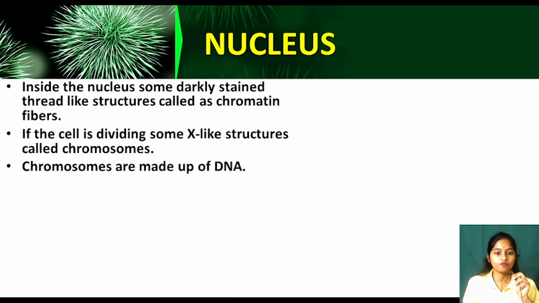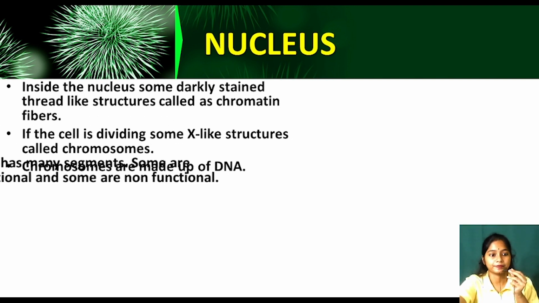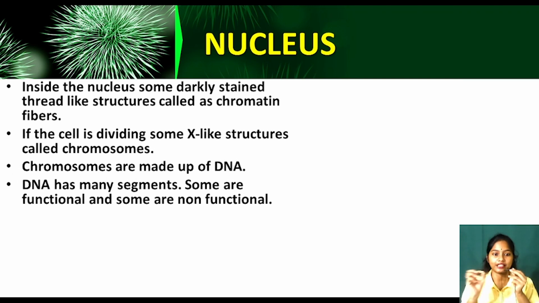Then moving on, chromosomes are made up of DNA. The X-like structure is called a chromosome, and the chromosome is made up of DNA. What is DNA? Genetic material, which I have received from my parents. DNA has many segments, many parts. You can see black and white color in my ear cord; these are like the different segments of the DNA.